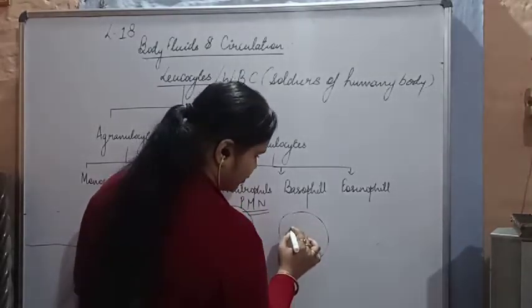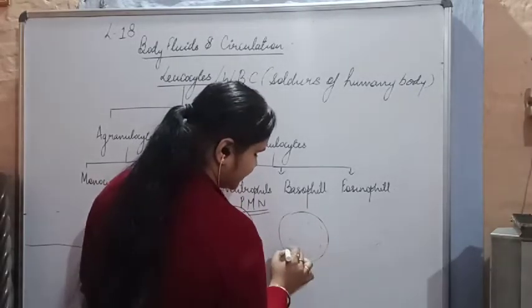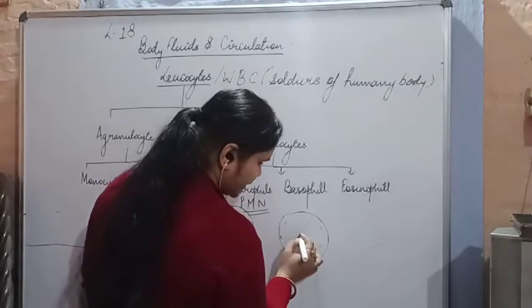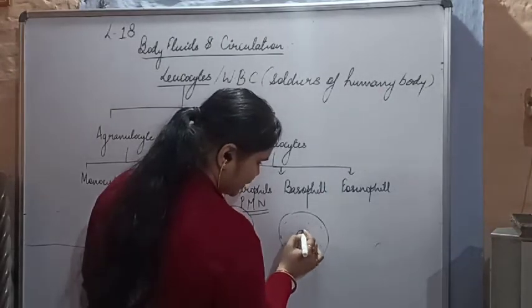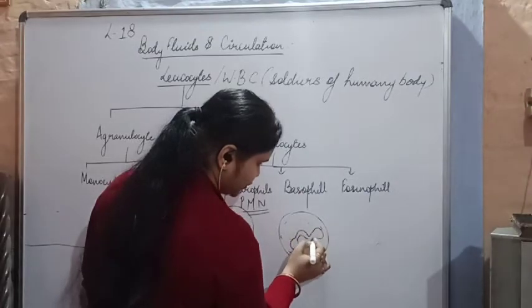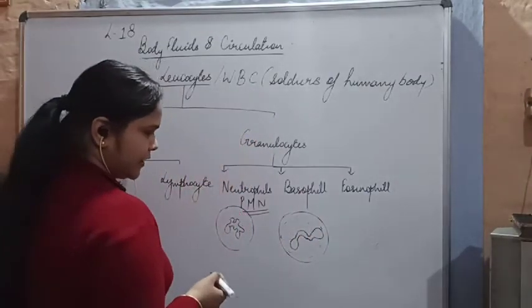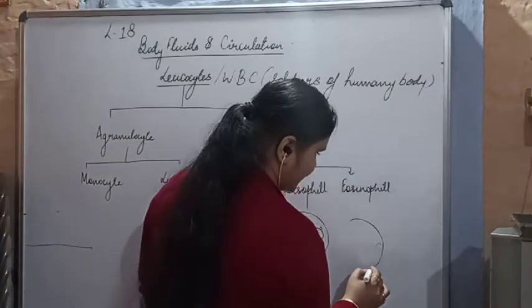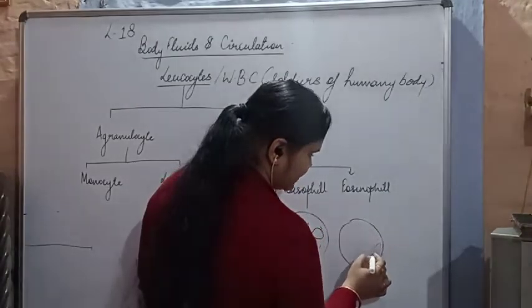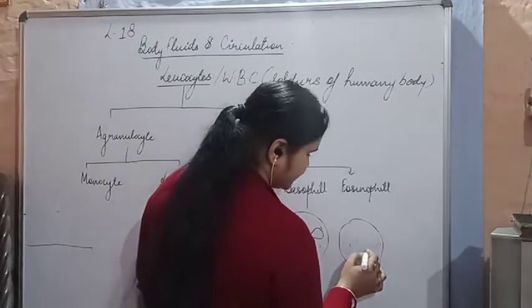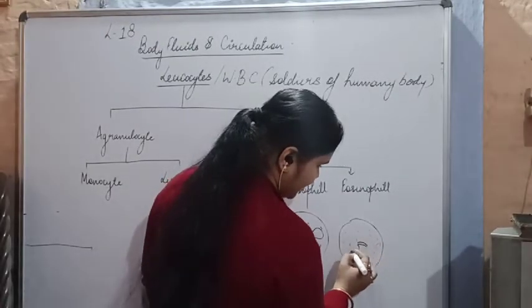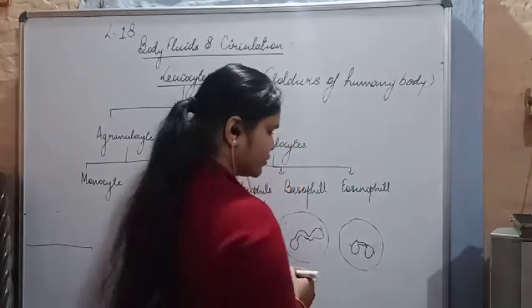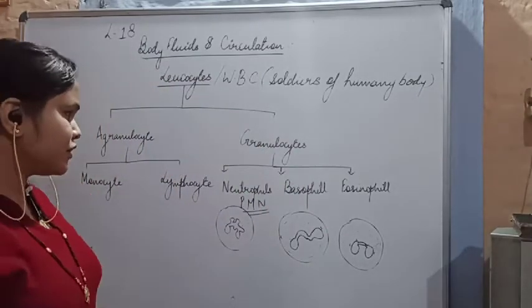Basophil is trilobed. So again it will be having the granules, and it looks like this, having 2 lobes or 3 lobes. Okay, so it is trilobed. And if you look at the eosinophil, eosinophil is basically bilobed. Its nucleus is bilobed, so here a small one and here this one. Okay, so this is the structure of the eosinophil.